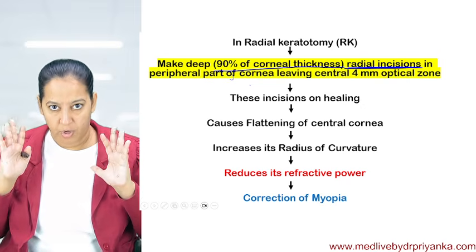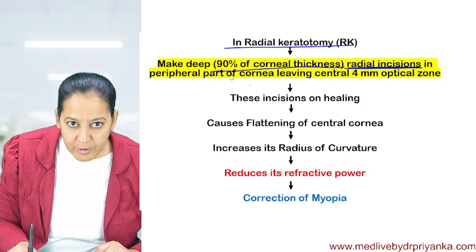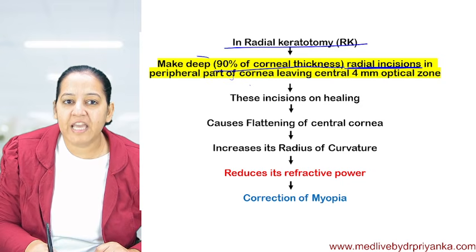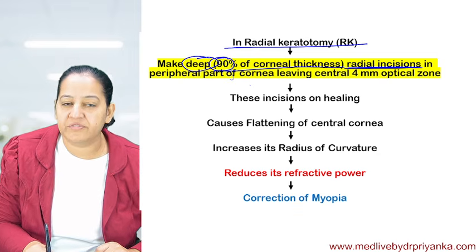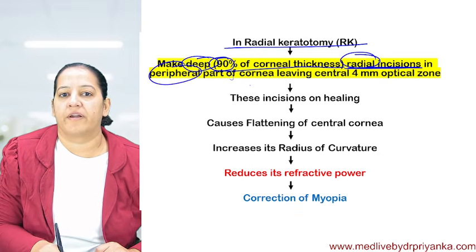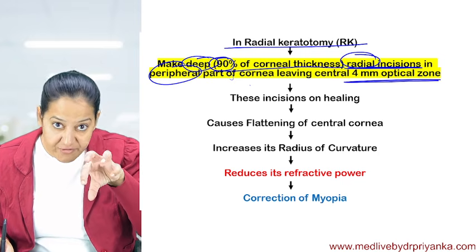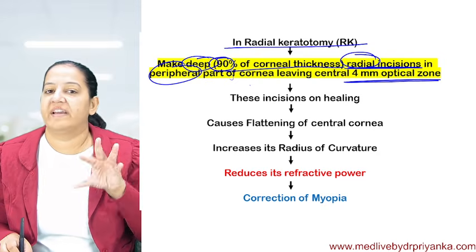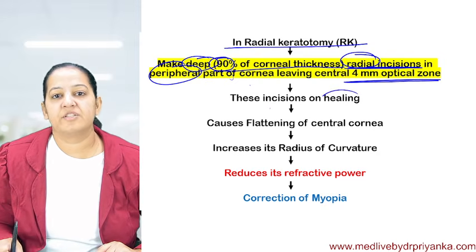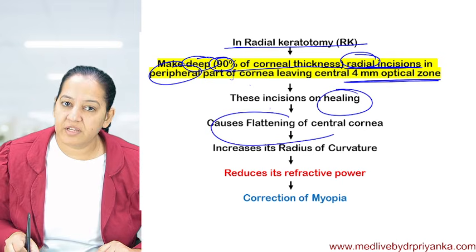So read it. We are done with the first surgery. In radial keratotomy, we make deep incisions, involving 90% of the thickness of the cornea. Deep radial incisions in the peripheral part of the cornea. We leave the central 4 mm optic zone. We don't touch the central 4 mm zone. So these incisions will heal. When healing occurs, contraction occurs, and because of contraction, there is flattening.